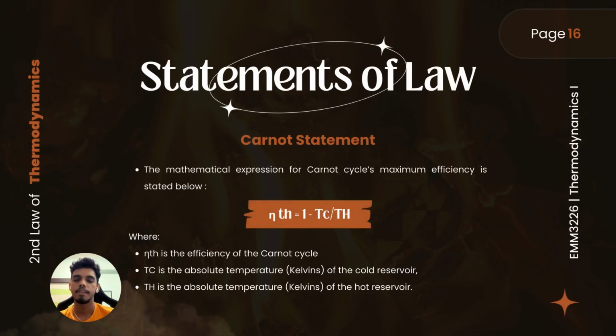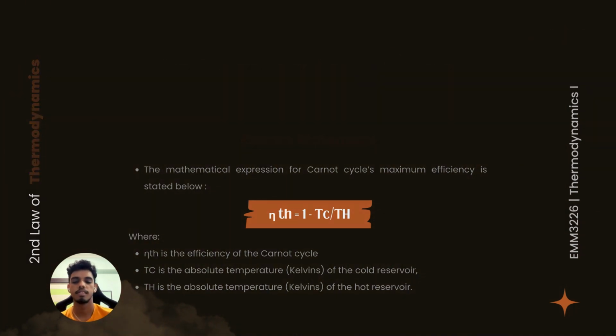From the Carnot statement, we can derive the mathematical expression for the Carnot cycle's maximum efficiency. The equation is nth equals 1 minus Tc over Th, where nth is the efficiency of the Carnot cycle, Tc is the absolute temperature in Kelvin of the cold reservoir, and Th is the absolute temperature in Kelvin of the hot reservoir.